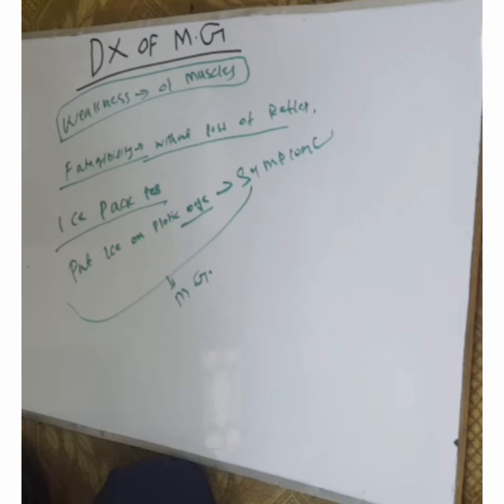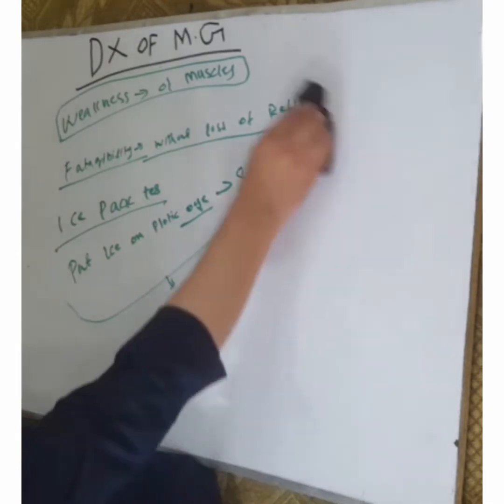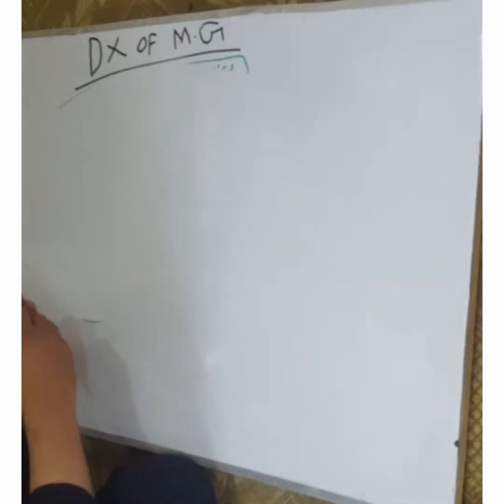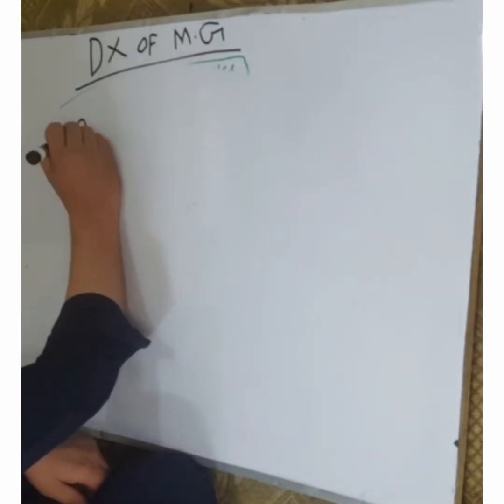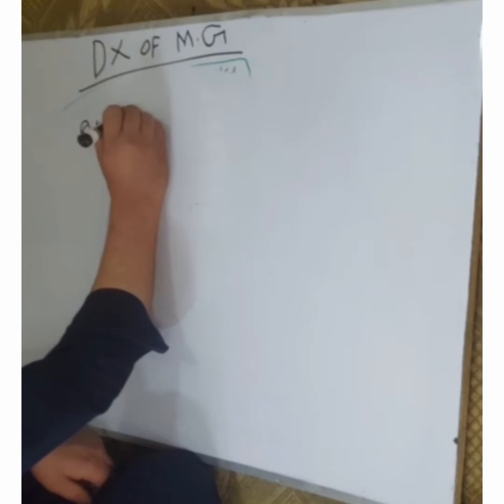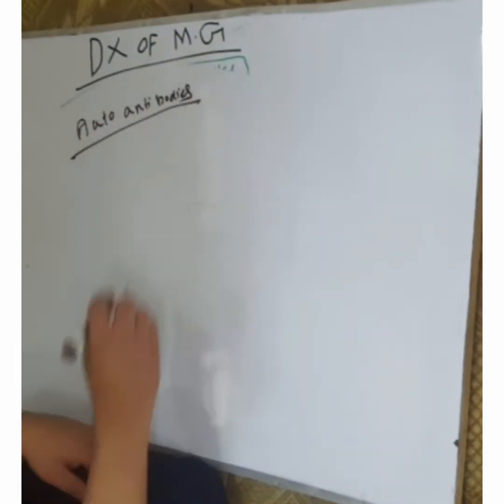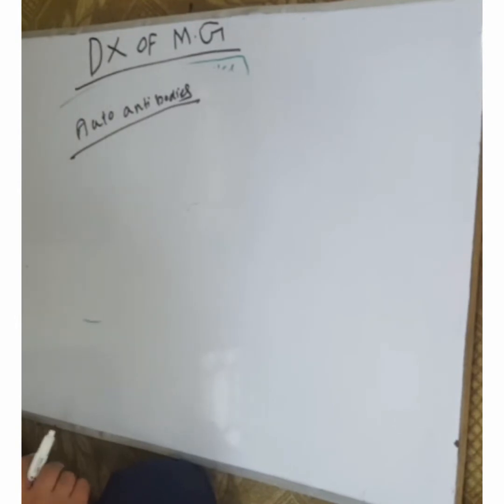We can check autoantibodies in the Myasthenia gravis patient.